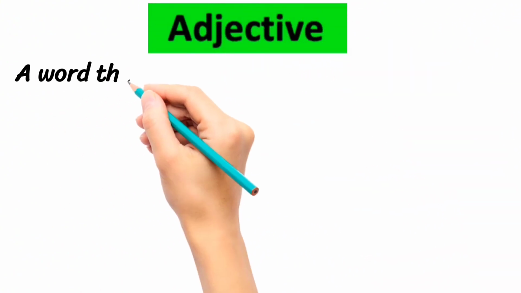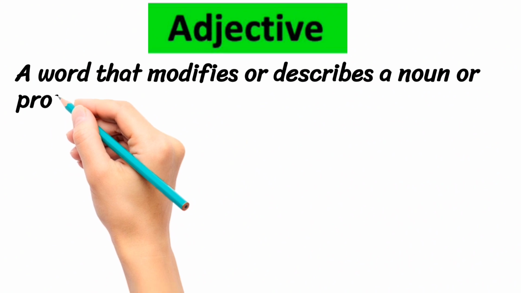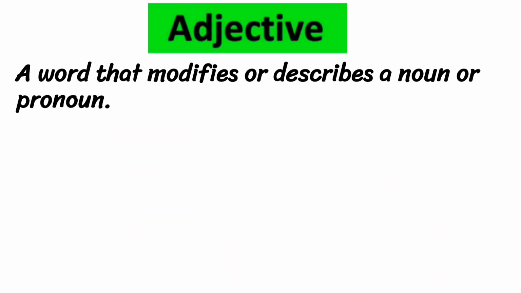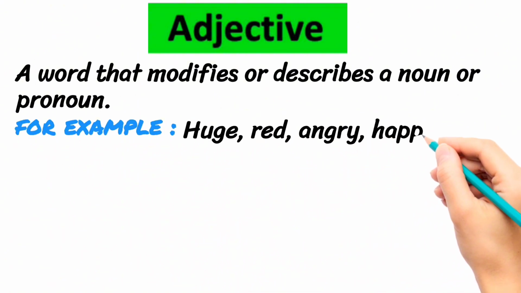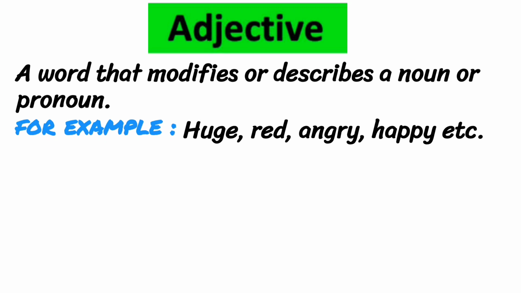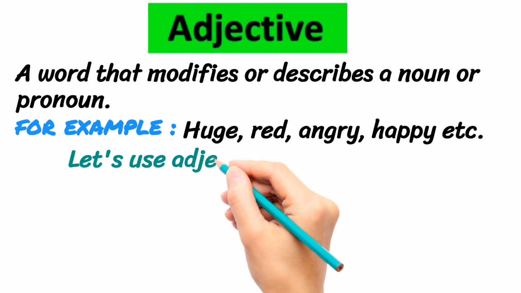Adjective. A word that modifies or describes a noun or pronoun. In Urdu, adjective is called ism-e-sifat. Such a word describes the goodness or badness of a noun or pronoun. For example, huge, red, angry, happy, etc.